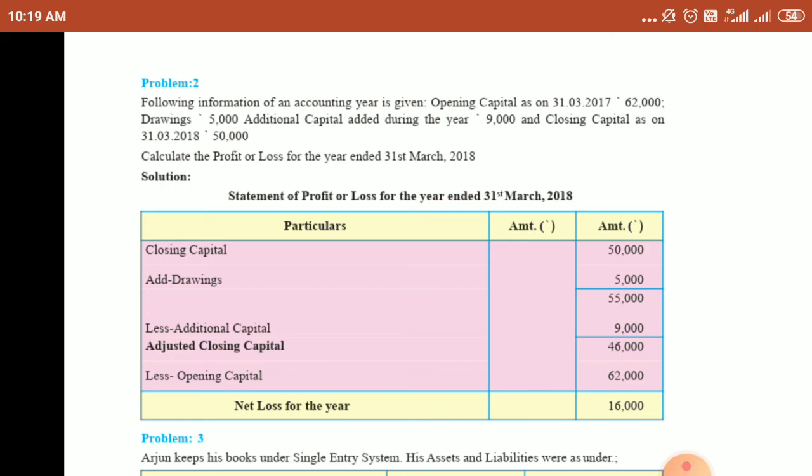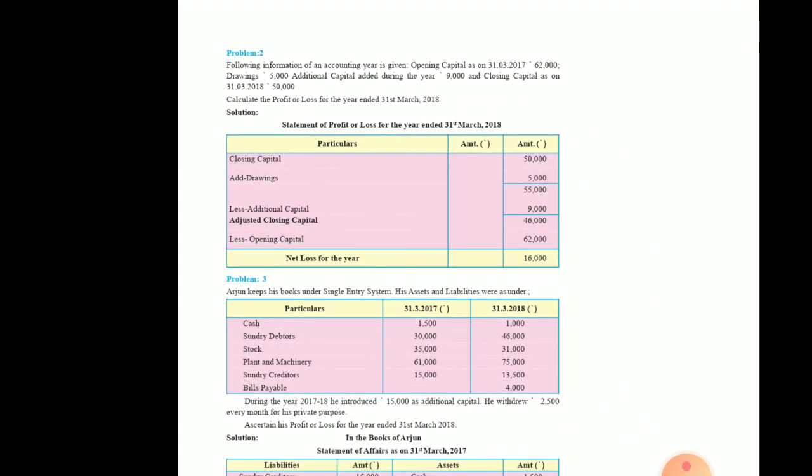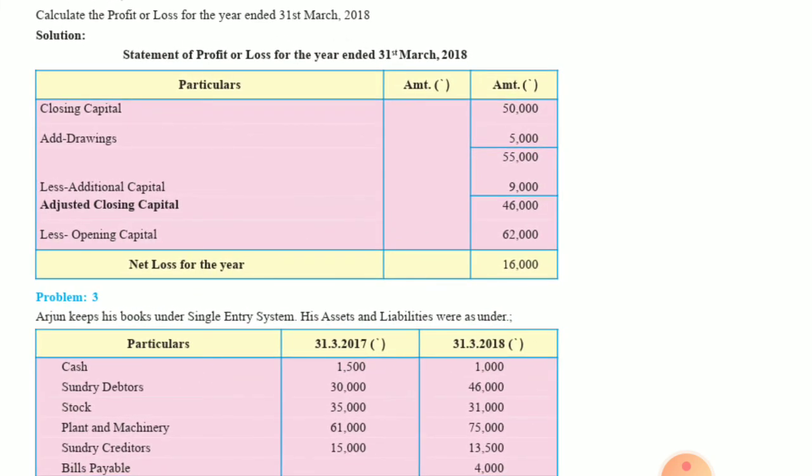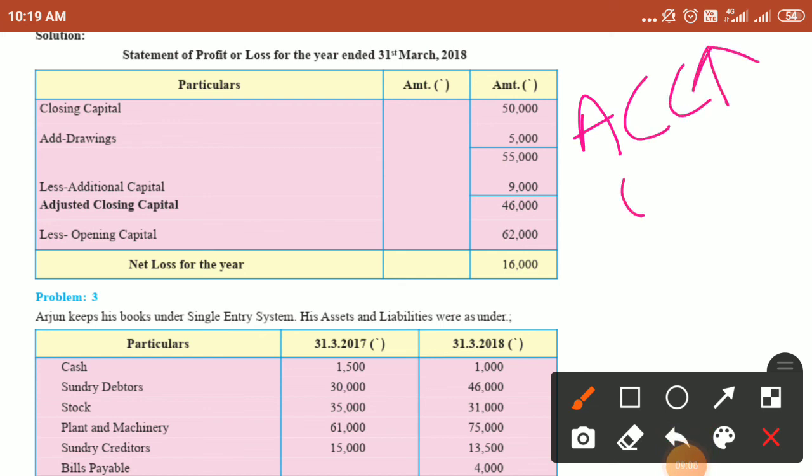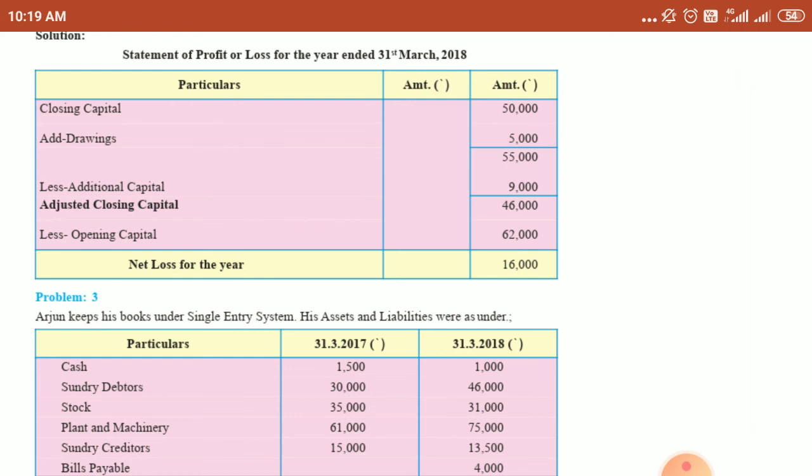So this is the loss, 16,000. So net loss for the year is 16,000. So always remember here, when our adjusted closing capital is more than the opening capital, you have net profit. Otherwise, if your closing capital is less and your opening capital is more, you have net loss. Okay, so in the next class we will see how to prepare statement of affairs, that is opening and closing.